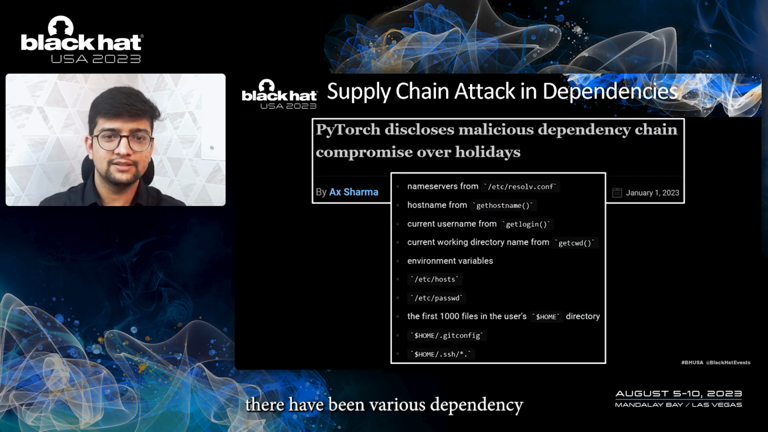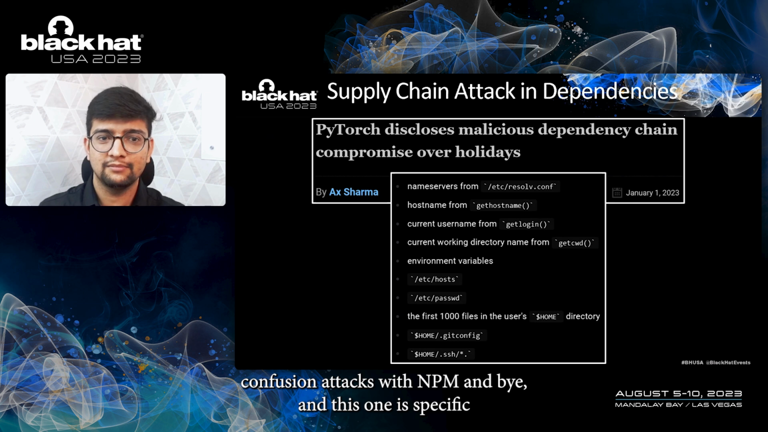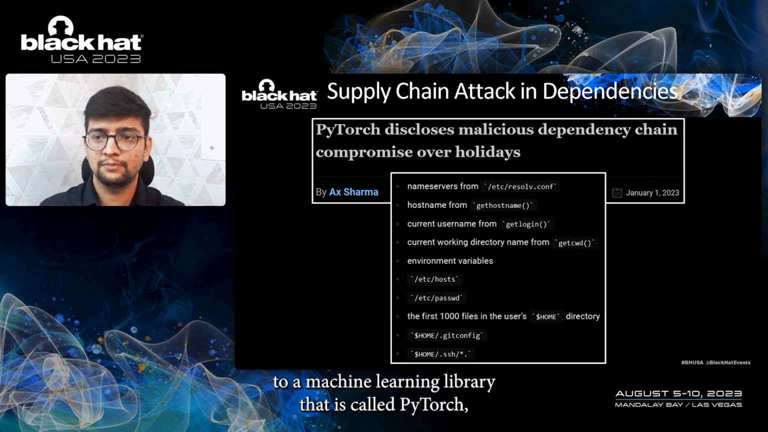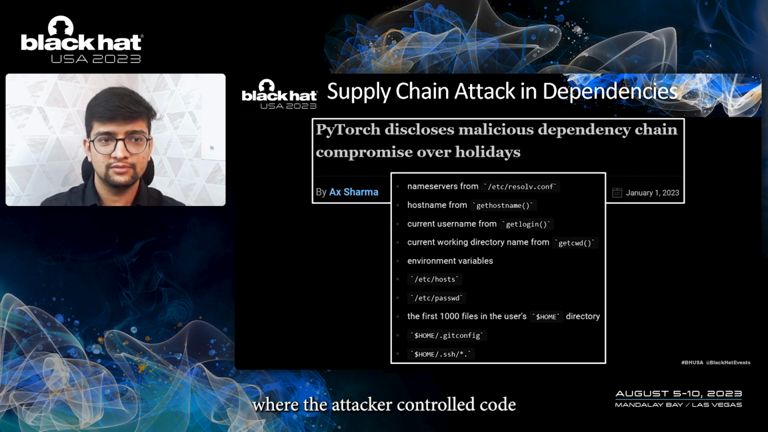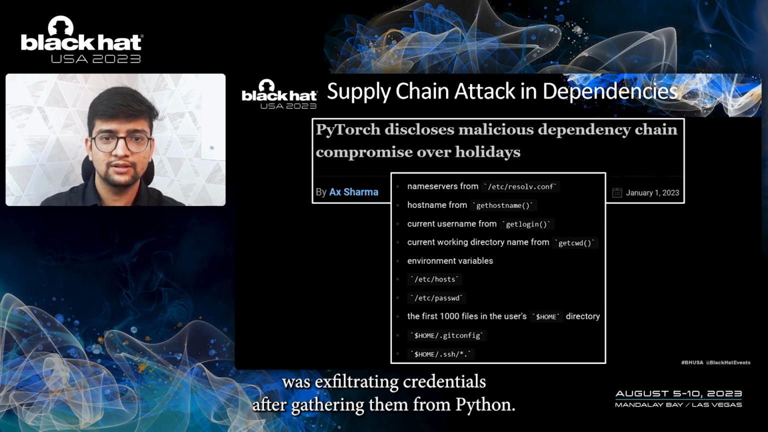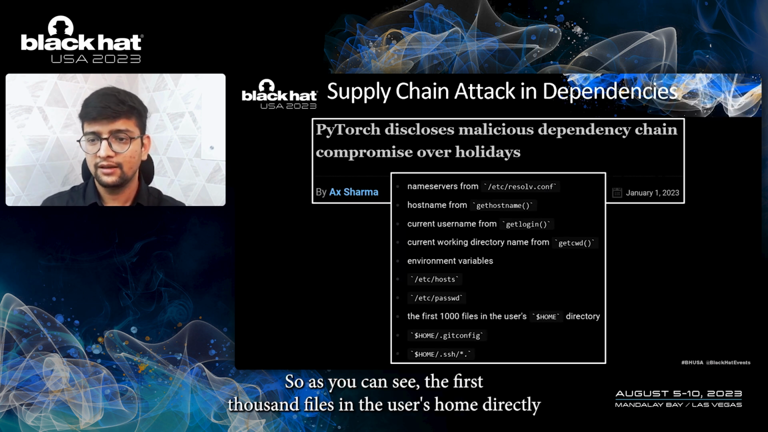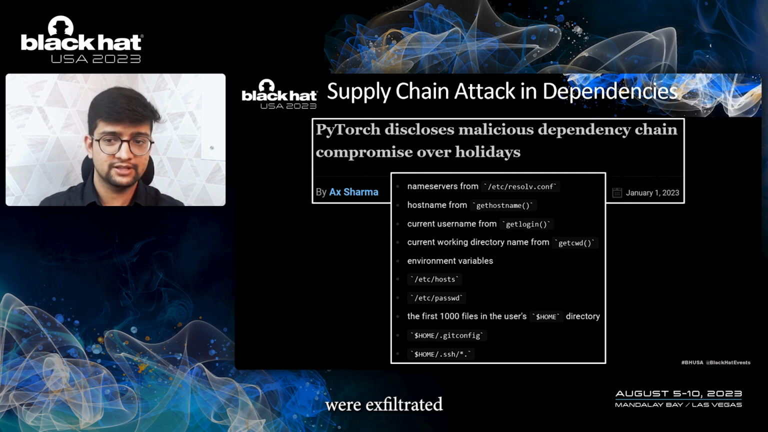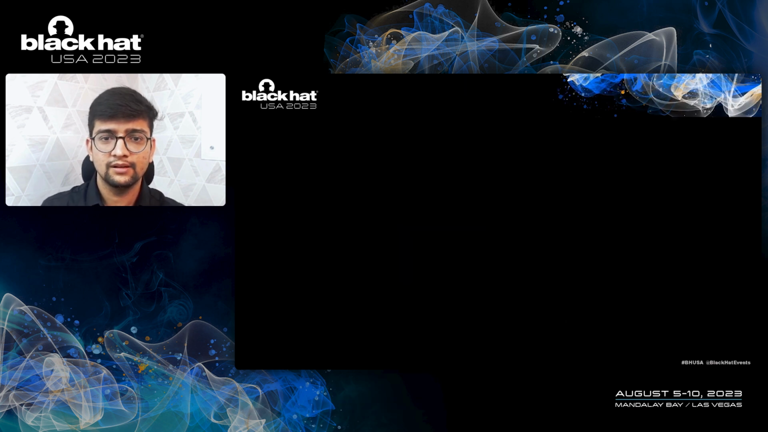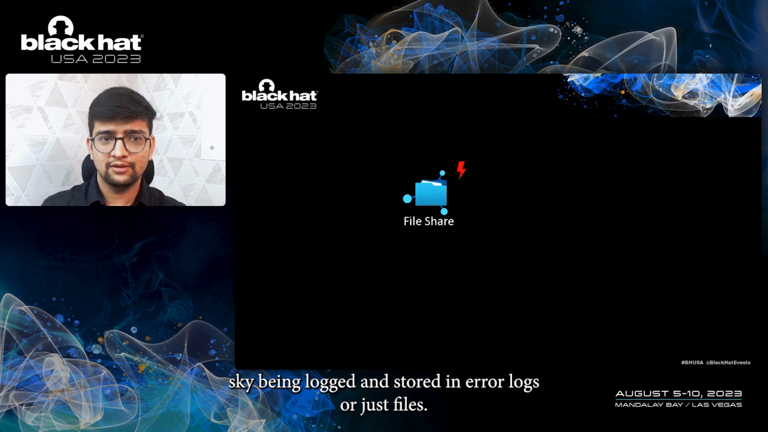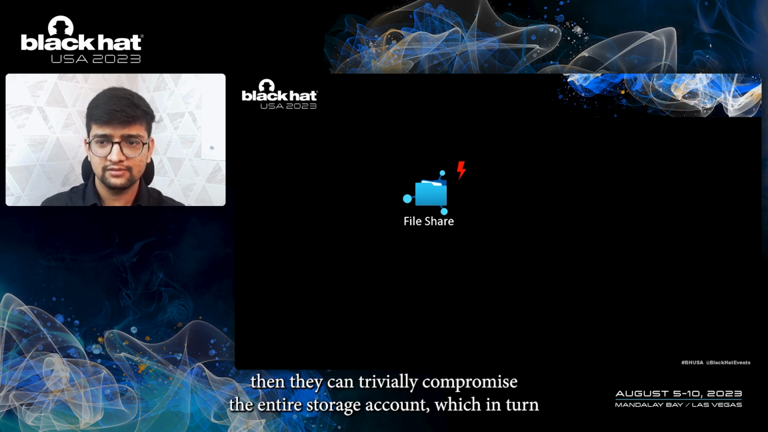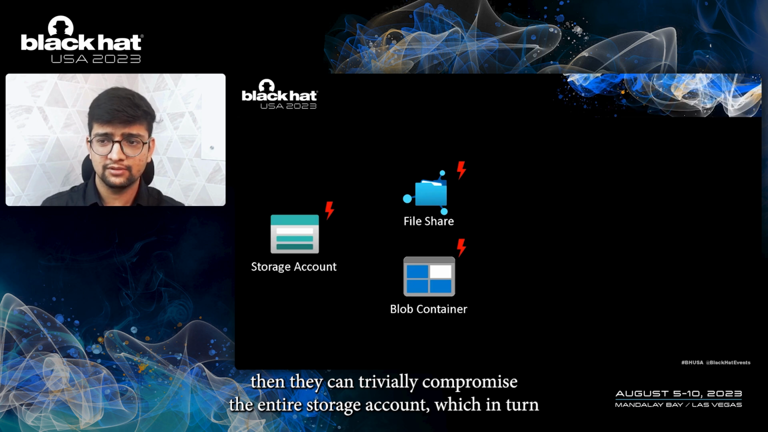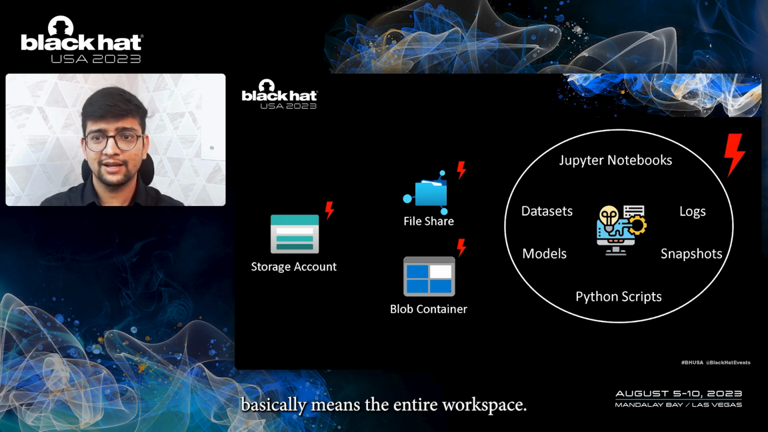There have been various dependency confusion attacks with NPM and PyPI, and this one is specific to a machine learning library called PyTorch, where the attacker-controlled code was exfiltrating credentials after gathering them from files. As you can see, the first 1,000 files in the user's home directory were exfiltrated. With the storage account access key being logged and stored in error logs or just files, it adds to the risk. If an attacker is able to compromise a file share, then they can trivially compromise the entire storage account, which in turn basically means the entire workspace.